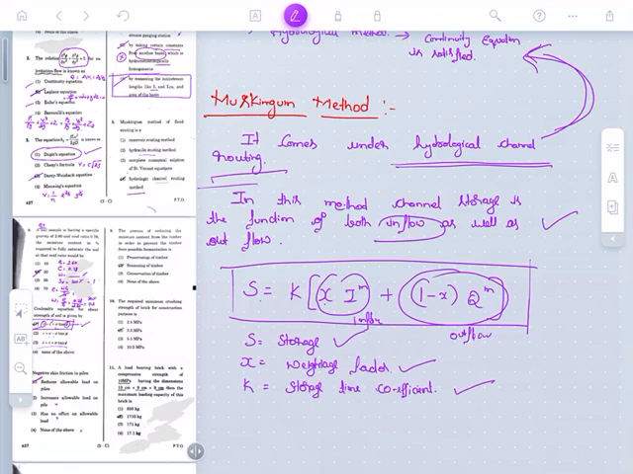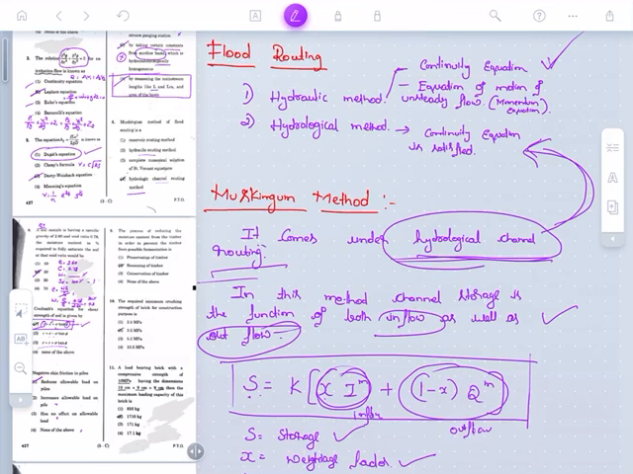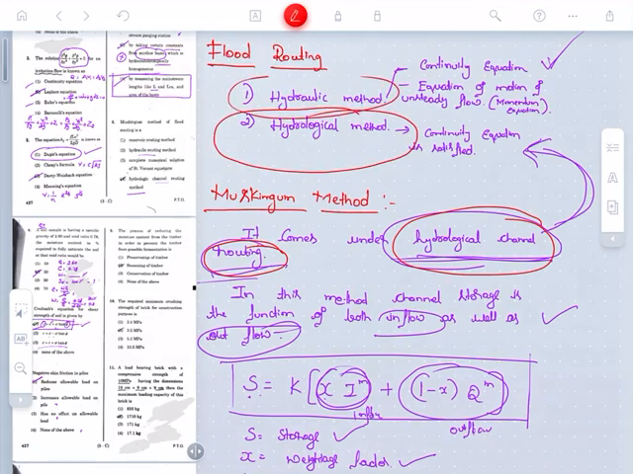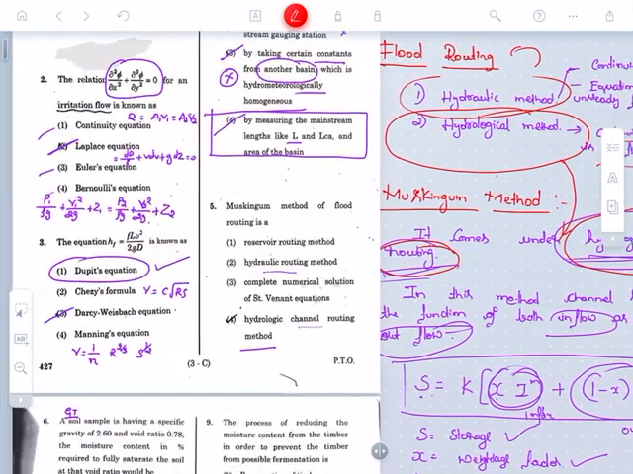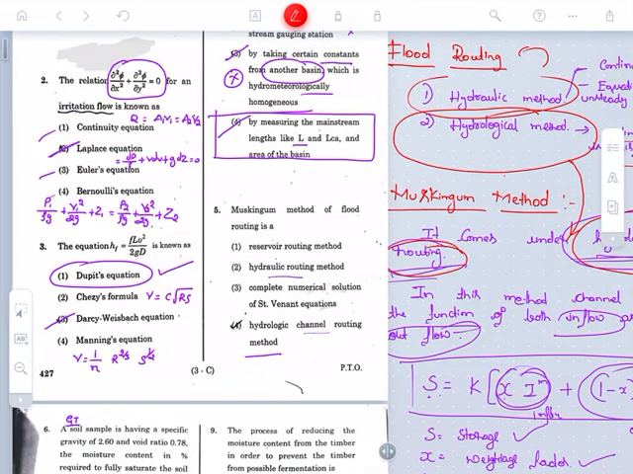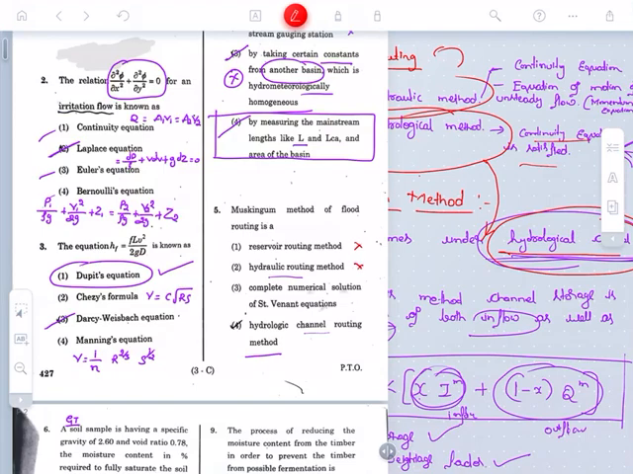Channel storage is the function of both inflow as well as outflow, and the Muskingum method comes under hydrological channel routing. The hydrological method and hydraulic method come under flood routing, and the Muskingum method comes under the hydrological method, where the continuity equation is satisfied. Now, for the Muskingum method of flood discharge routing: is it a reservoir routing method? No. Hydraulic routing method? No, it is not hydraulic. This is a hydrological routing method.